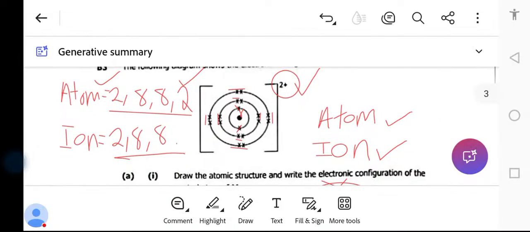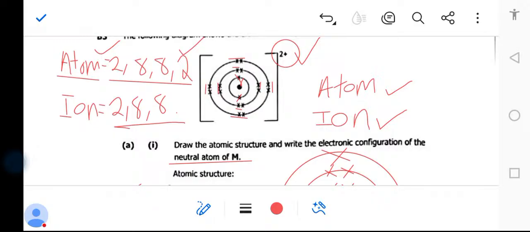So the atom here was not stable because it had 2 electrons in the outermost shell. For it to be stable, it was supposed to lose 2 electrons. Once it lost 2, it remained with 8, meaning the ion is stable.